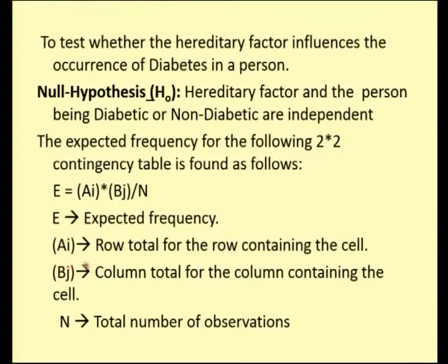Ai is the row total of the row containing the cell, and Bj is the column total. These Ai and Bj are the totals of my rows and columns, and capital N is my grand total, which is the total of all rows and all columns. So, that will be equal.